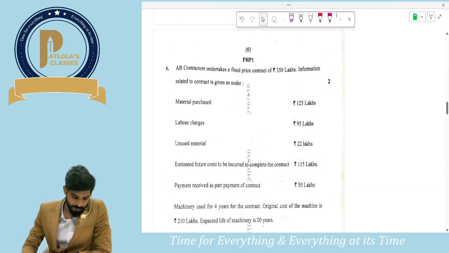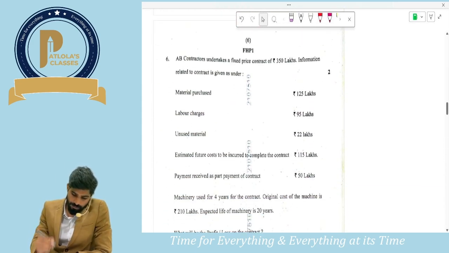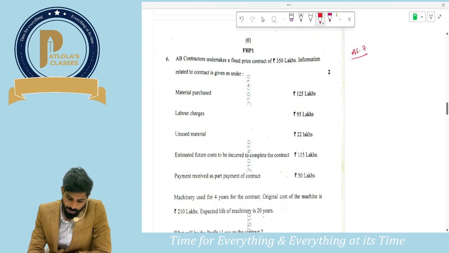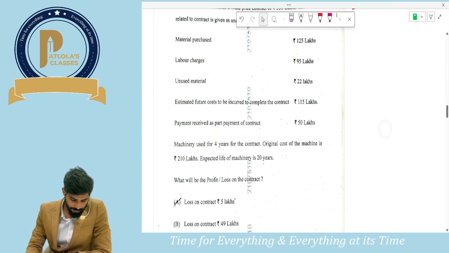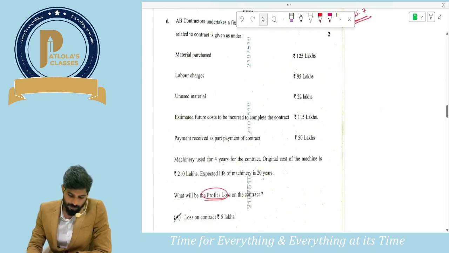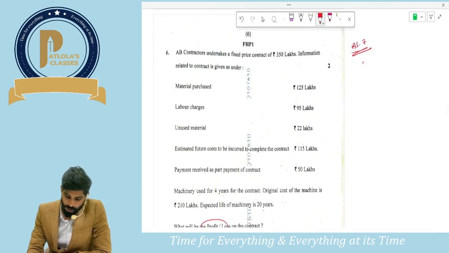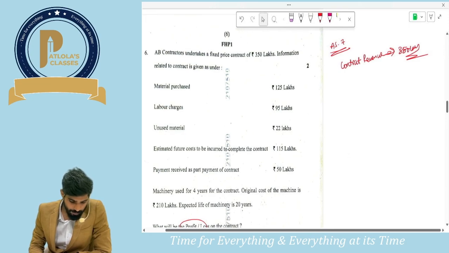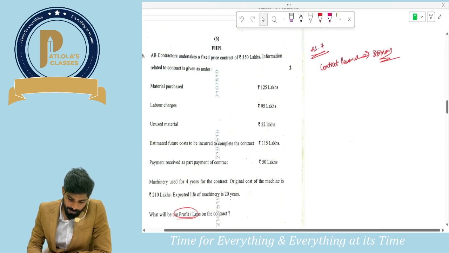Okay guys, let us see the next one. I think this is from AS7. What are they asking, guys? They are asking us what will be the profit or loss. Okay, let us calculate profit or loss. How much is the contract revenue that is given? Contract revenue is 350 lakhs. Guys, please tell me how much is the contract cost?